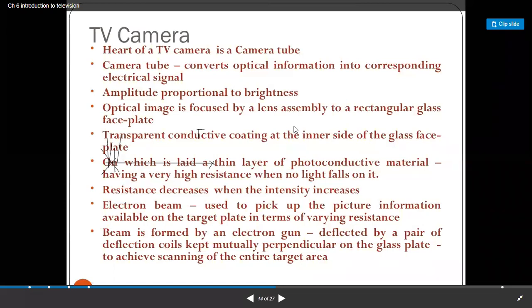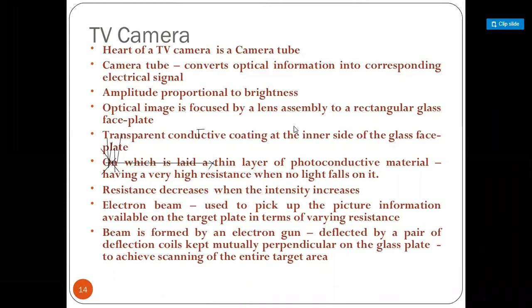On the inner side of the glass faceplate, there is a transparent conductive coating, on which is laid a thin layer of photoconductive material having a very high resistance. When there is no light, the resistance of that photoconductive material is very large, and if there is brightness, or light falling on that photoconductive material, at that time its resistance drops.